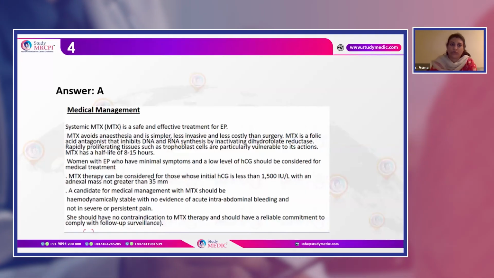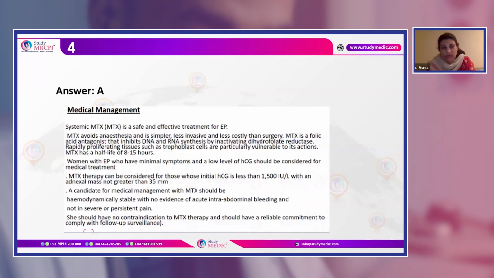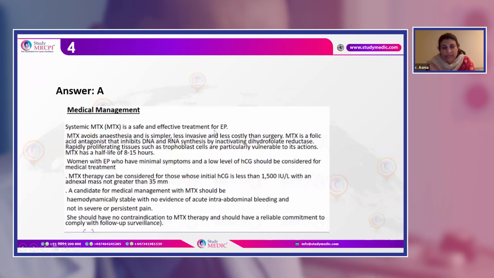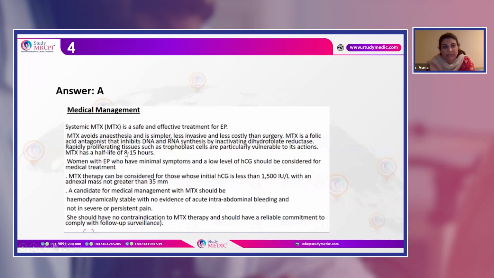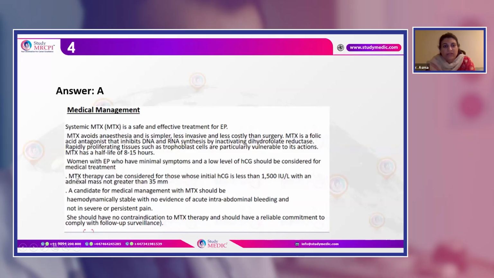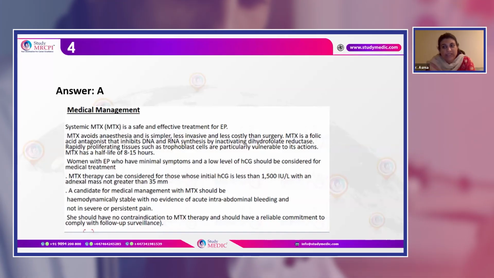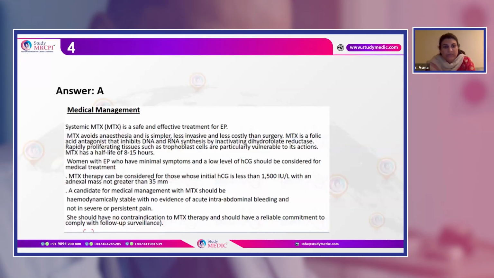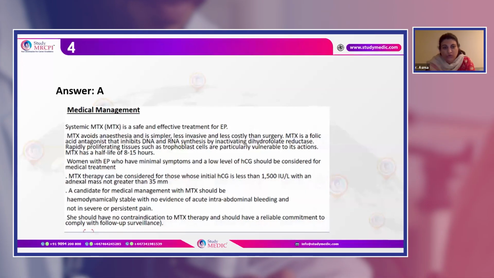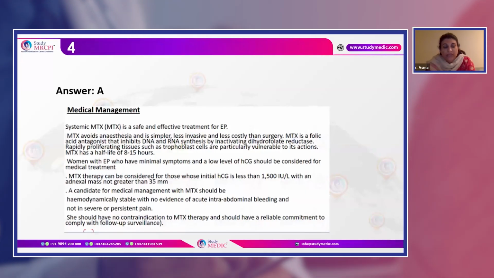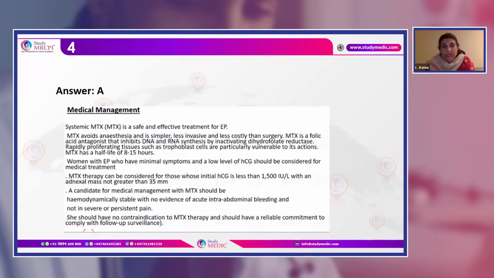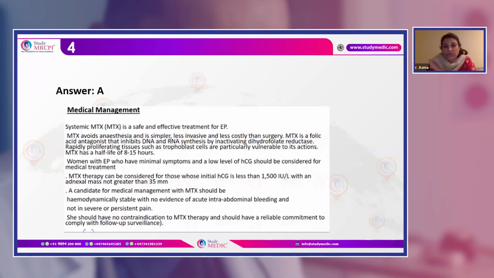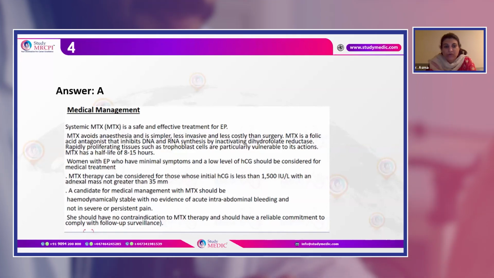Now let's go through the important points of methotrexate, as most of the questions are coming on this part. It usually is a safe and effective treatment for ectopic pregnancy management. It's a folic acid antagonist that inhibits DNA and RNA synthesis and can be considered when beta HCG is less than 1500, but usually we do it between 3 to 5000, and especially when there is an adnexal mass which is not greater than 35 mm. A candidate for medical management with methotrexate should be hemodynamically stable with no evidence of acute intra-abdominal bleeding and not in severe or persistent pain.